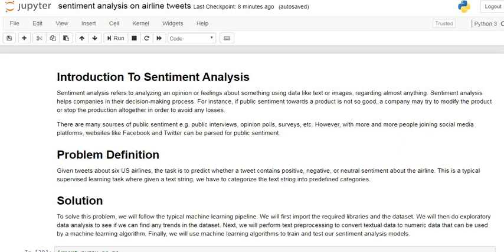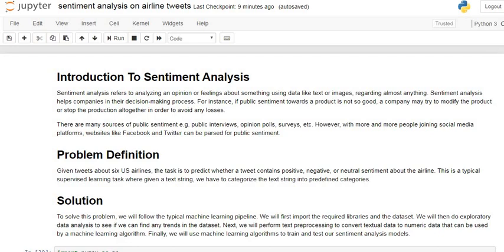So let's see the sentiment analysis on airline tweets. So what is our problem? Let's see the problem definition. Given tweets about 6 US airlines, the task is to predict whether a tweet contains positive, negative, or neutral sentiment about the airlines. This is a typical supervised learning task where, given a text string, we have to categorize it into predefined categories, that is neutral, positive, negative.